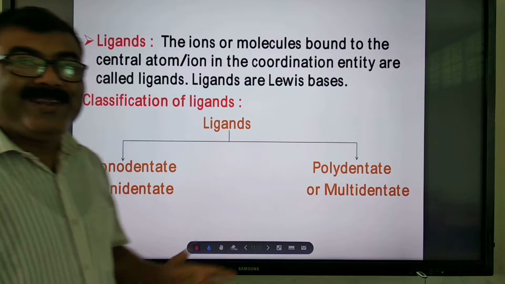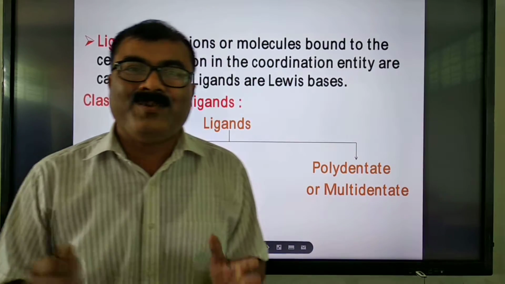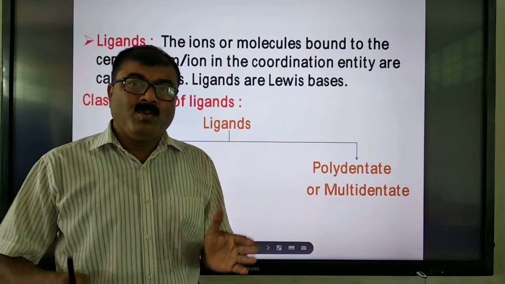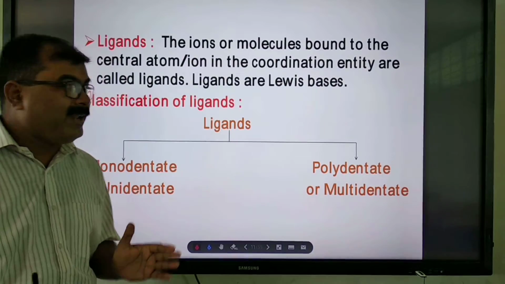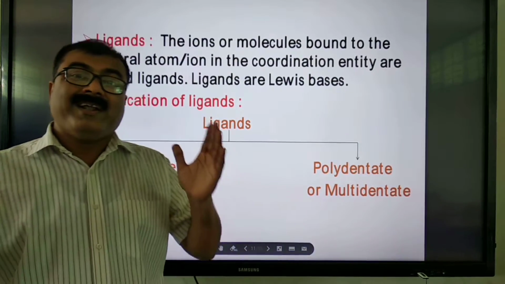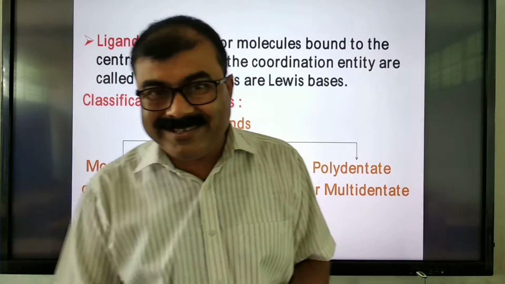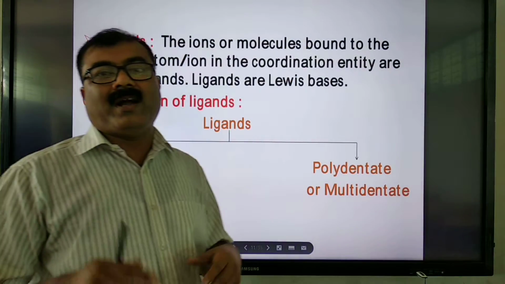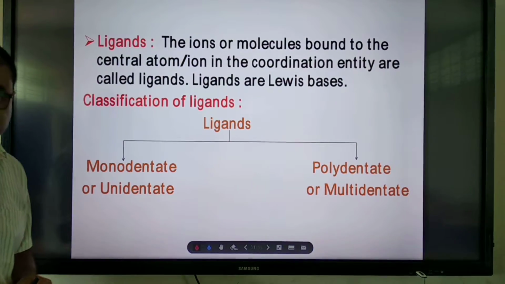Okay. Now dear students, we are going to learn one very important term in coordination chemistry, that is ligands. You have to learn ligands in detail, because if you don't know what ligands are, what the different types of ligands are, and what names are given to ligands in the IUPAC system, then it is very difficult to learn the naming part and the bonding.